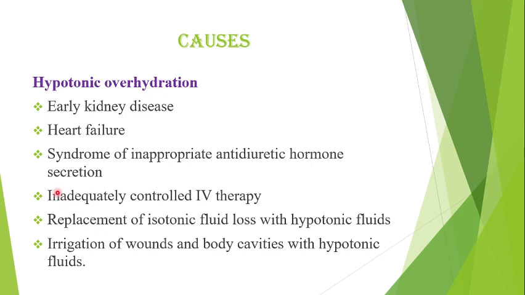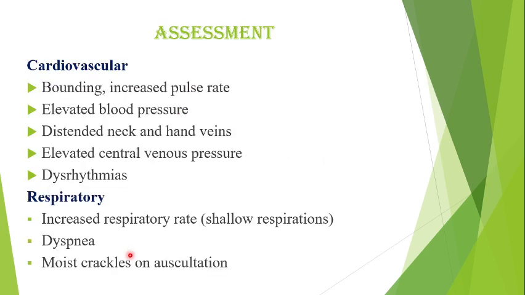In hypotonic overhydration, early kidney disease, which I already discussed, that is any kidney problems will occur. Polyuria or decreased urine output will happen. Then cardiac failure, decreased pumping ability of the heart, so fluid overload will occur. Then syndrome of inappropriate antidiuretic hormone secretion. Then inadequately controlled intravenous therapy, replacement of isotonic fluid loss with hypotonic fluids, and irrigation of wounds and body cavities with hypotonic fluids.